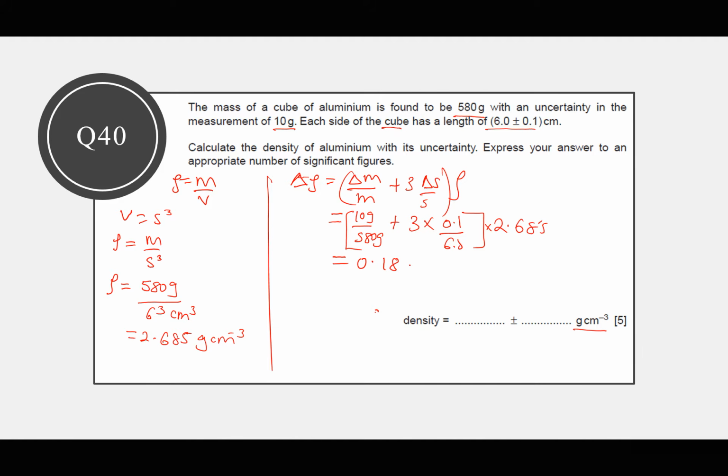To one significant figure, this is approximately 0.2. Of course, it has the same unit, grams per centimeters cubed. But to one significant figure, it is one decimal place. So I will go back and rewrite this to one decimal place. So the final answer becomes 2.7, one decimal place, plus or minus 0.2. As simple as that. Next.